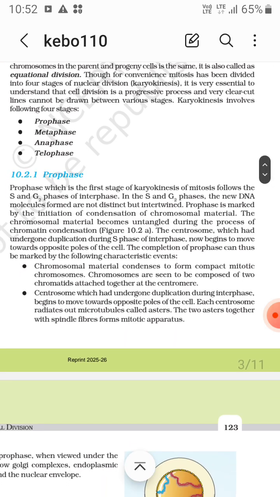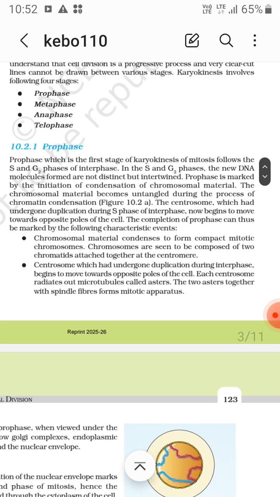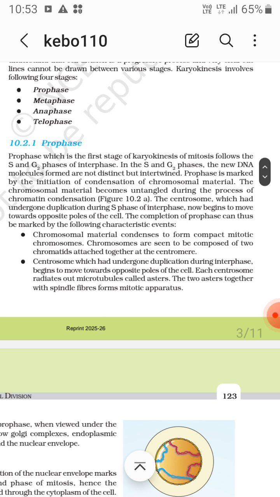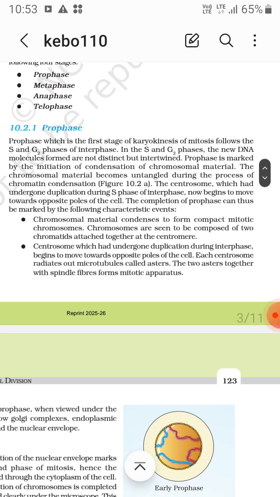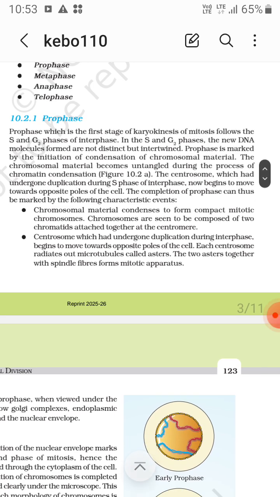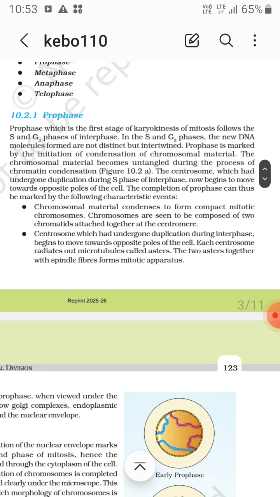The completion of prophase can thus be marked by the following characteristic events. Chromosomal material condenses to form compact mitotic chromosomes. Chromosomes are seen to be composed of two chromatids attached together at the centromere. The centrosome, which had undergone duplication during interphase, begins to move towards opposite poles of the cell.